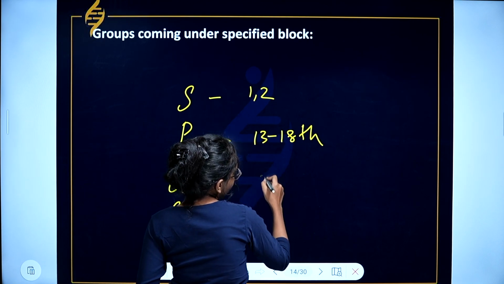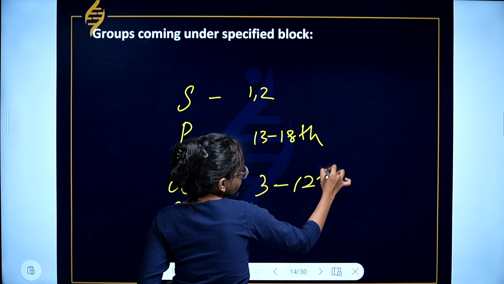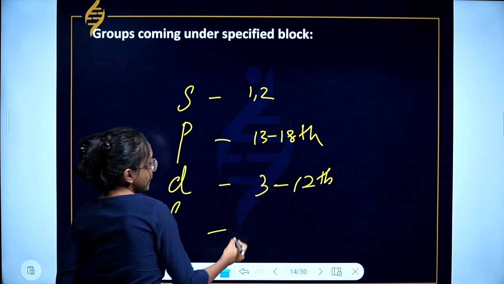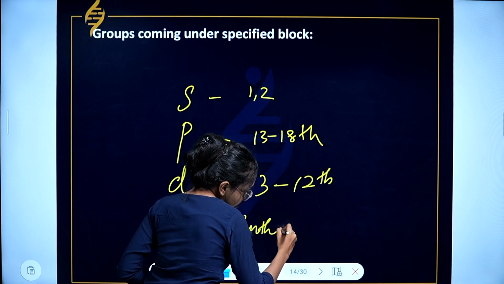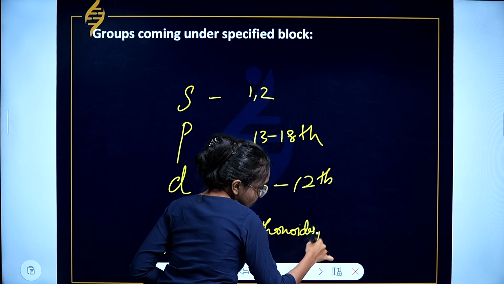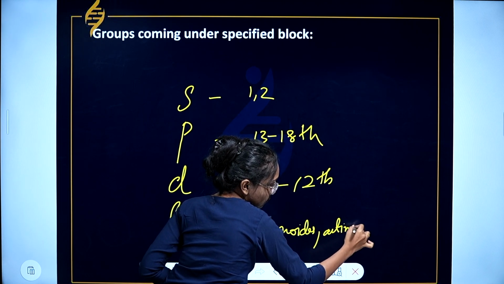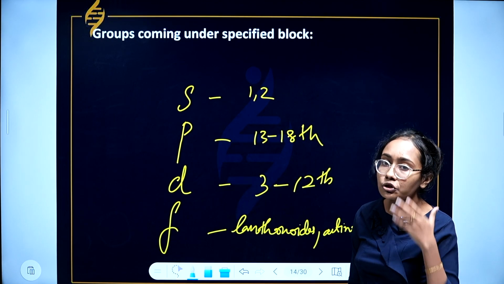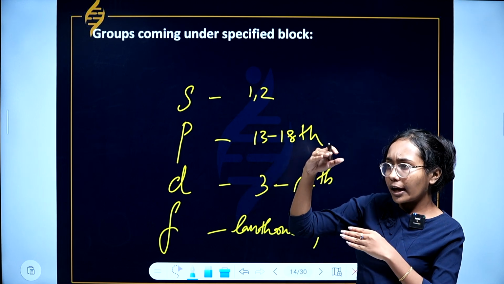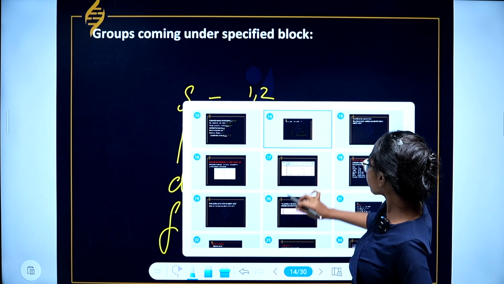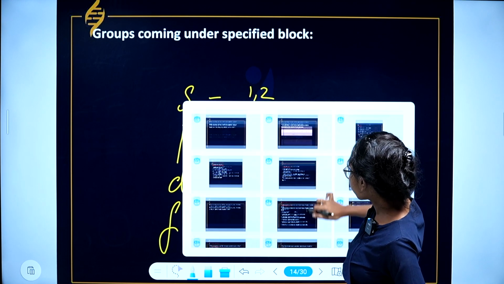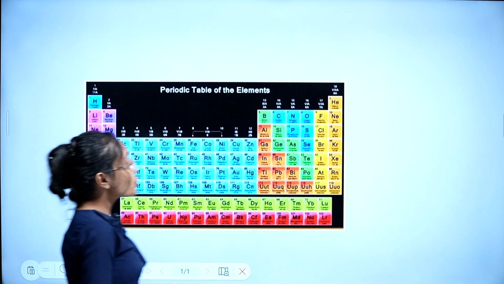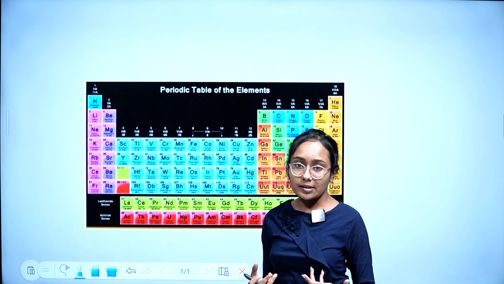D block means it is actually groups 3 to 12. The 3rd to 12th groups come under the D block, and the F block is actually lanthanoids and actinoids. The F block is actually an extension of the P block, okay? You might have seen the F block at the lower part of the periodic table. I show you. In the lower part of the periodic table, you will be able to see the F block. So, this is the periodic table which we are using at present.